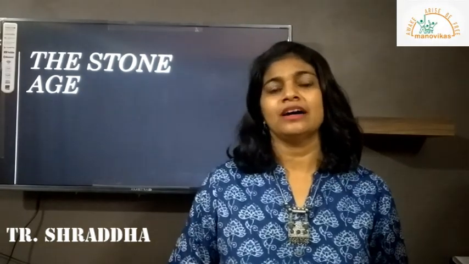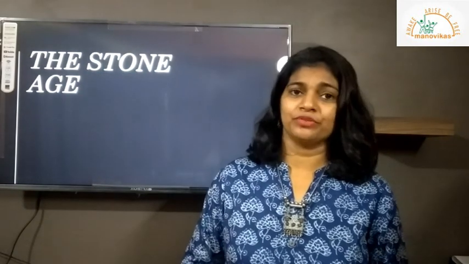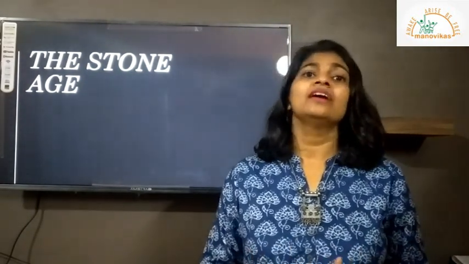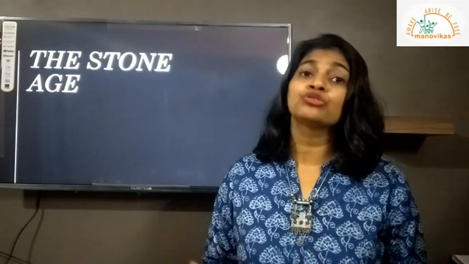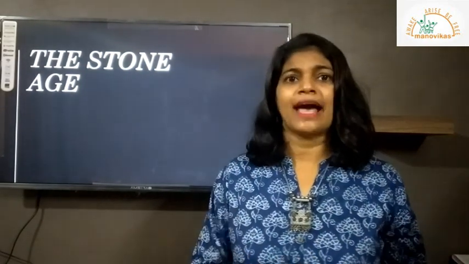Hello students, today we are going to start with our second topic, that is the Stone Age. Now in the last chapter, we have seen how humans evolved over millions of years, and how physically humans took the form of what we are today, right from the ape man to what we actually look like today, right from the development of hands, development of brain, all this happened.